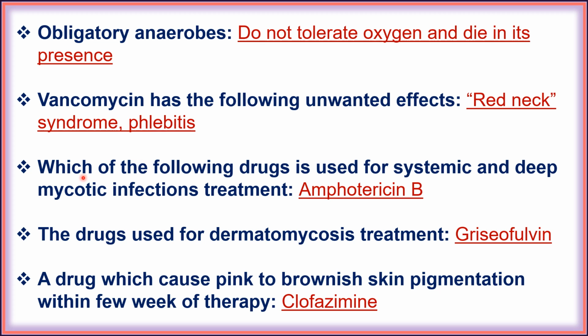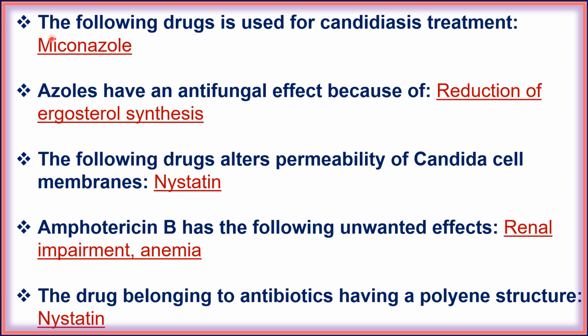Next, which of the following drugs is used for systemic and deep mycotic infection treatment? That is amphotericin B, antifungal drug. Next, the drug used for dermatomycosis treatment, that is griseofulvin. Next, a drug which causes pink to brownish skin pigmentation within few weeks of initiation of therapy, that is clofazimine, that is anti-leprotic drug. Next, the following drug is used for candidiasis treatment, that is miconazole.